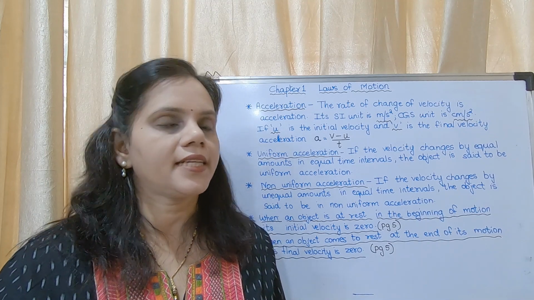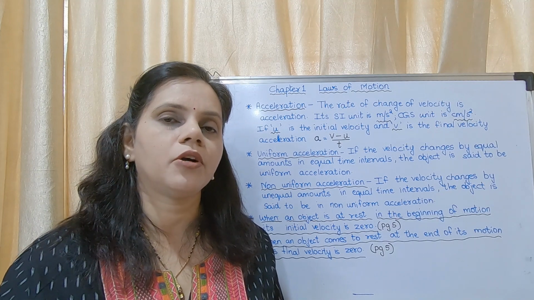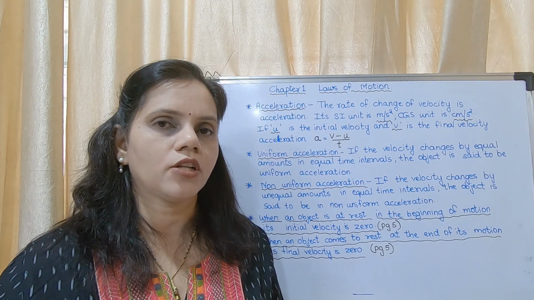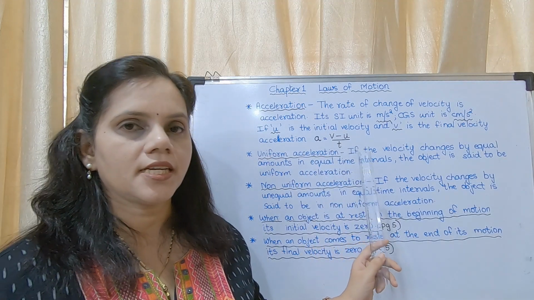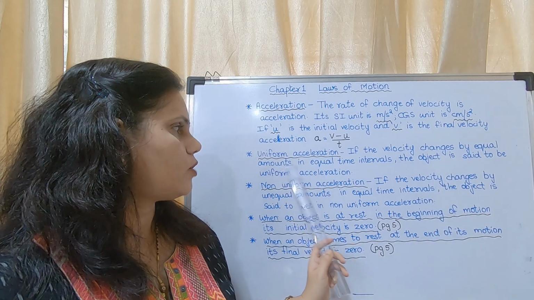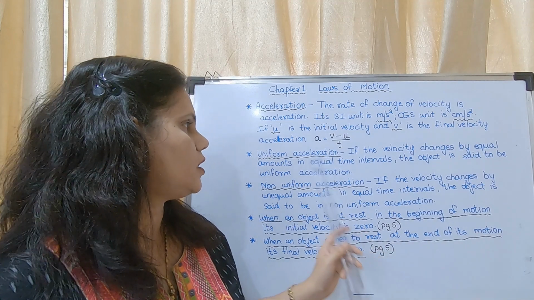Now the next is uniform acceleration. Just now we studied about uniform motion. The similar definition is here also. What is uniform acceleration? Uniform acceleration is when the velocity changes by equal amounts in equal time intervals. Equal, uniform.